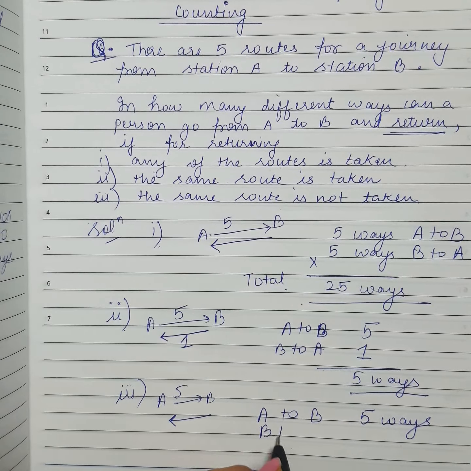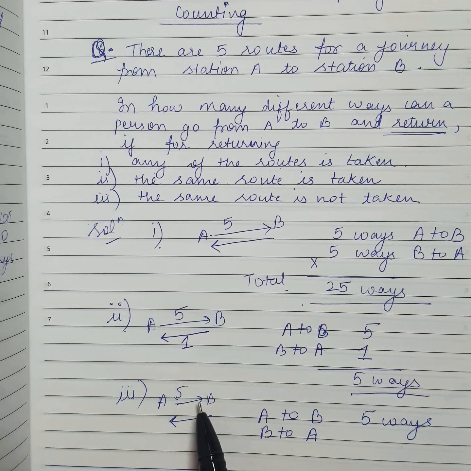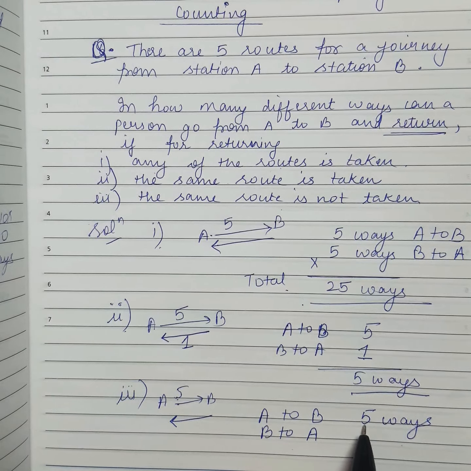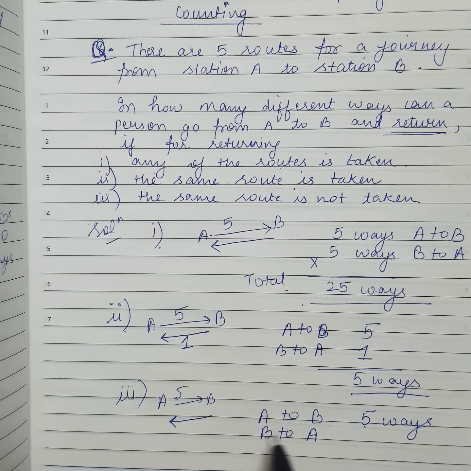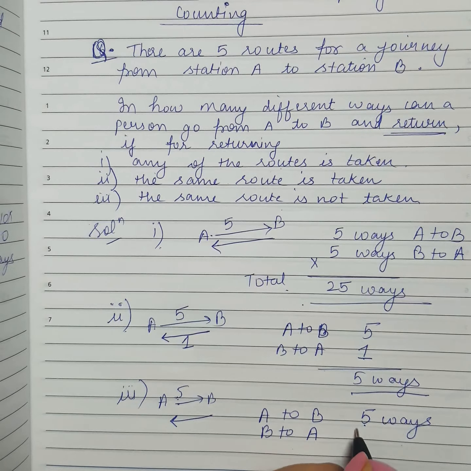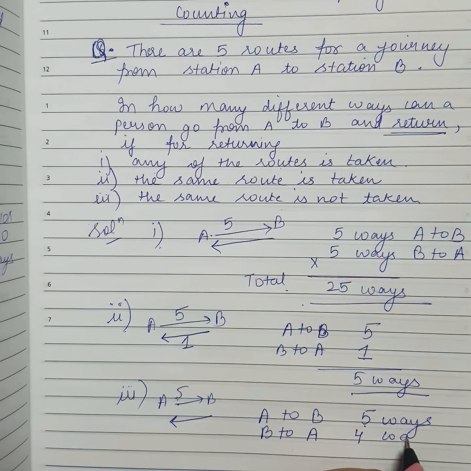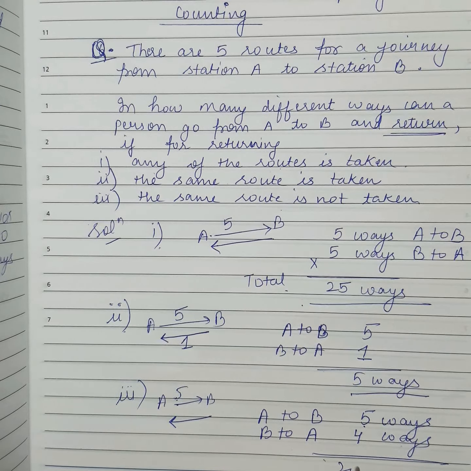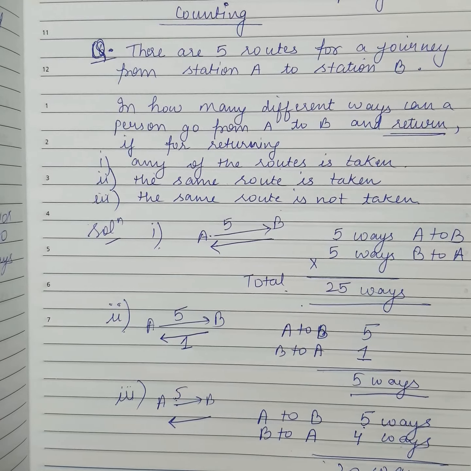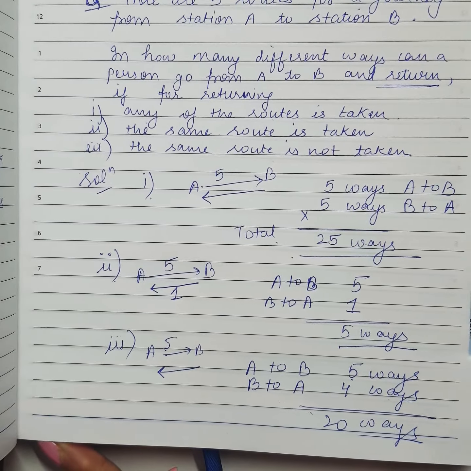But B to A, that one choice has been removed जिससे वो आया था, out of the 5. एक ही रूट से तो आया होगा. So वो रूट निकाल के we have 4 possible ways left for him to return. So total is 20 ways. I hope this question is clear now.